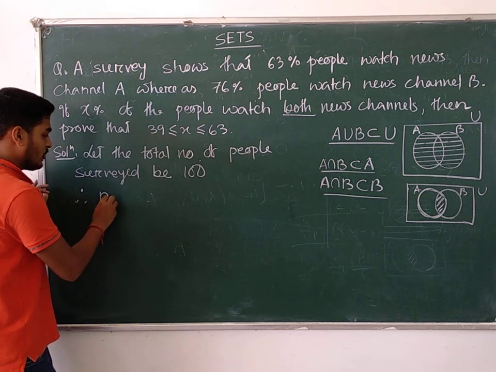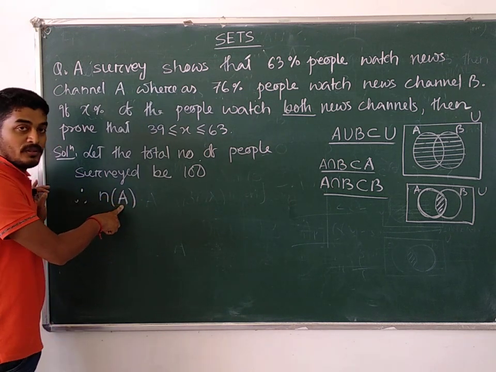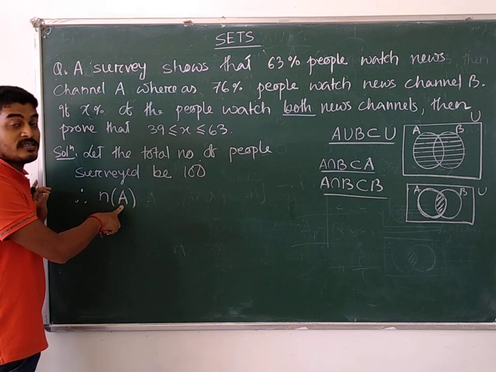Therefore, n of A is equal to what? That means the number of people who watch the channel A.